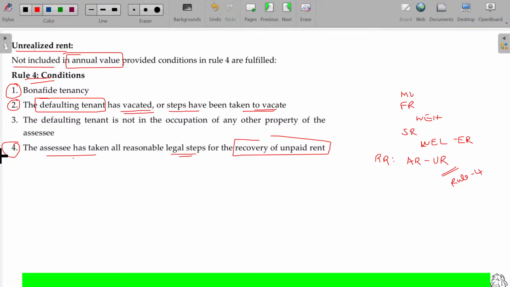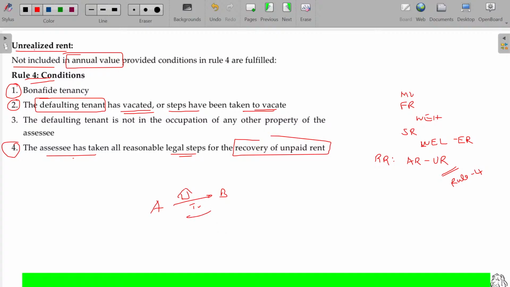Number 1 being the bona fide tenancy. Number 2, the defaulting tenant has already vacated or I have taken the steps to vacate him. Not only that, I have taken the legal steps to recover the unrealized rent. And one more point: this tenant has not occupied any other property of my own. Okay, A being the owner and B being the tenant. A has given a residential house property in Trichy.